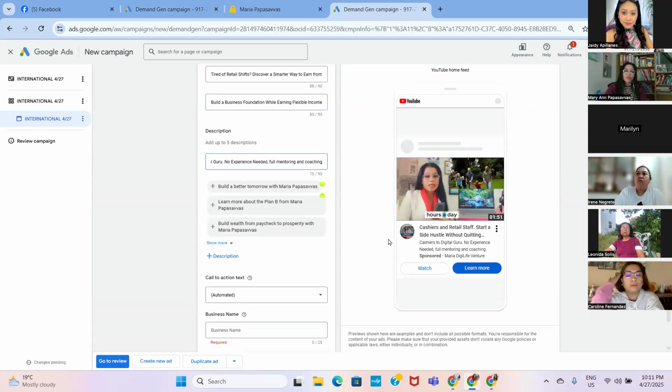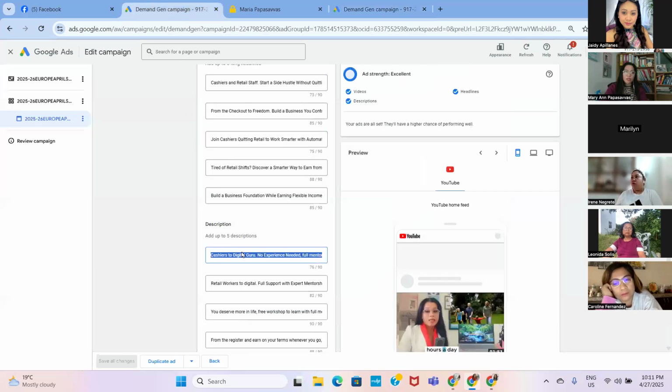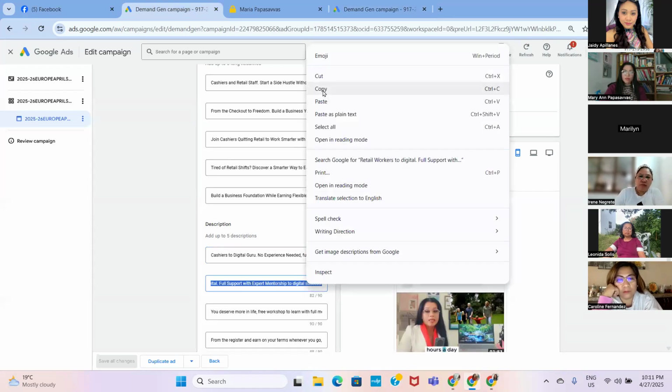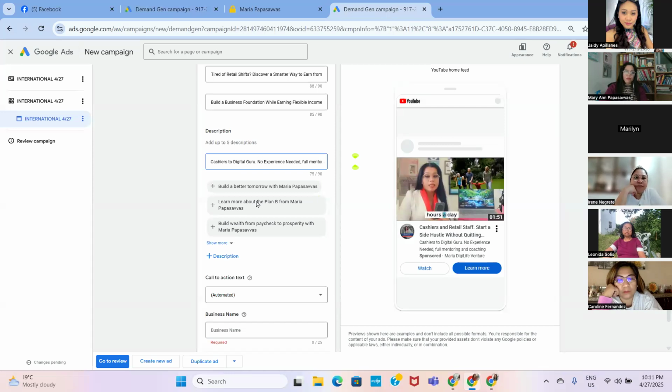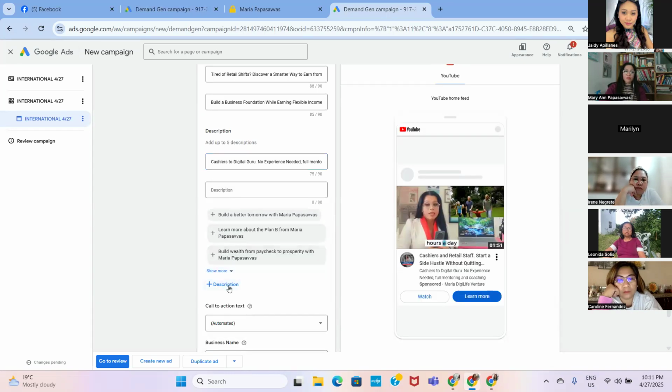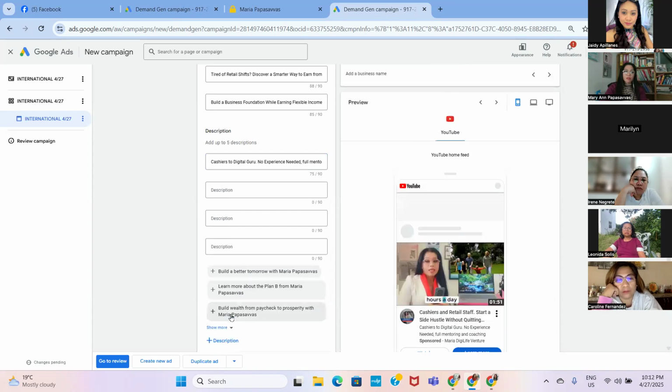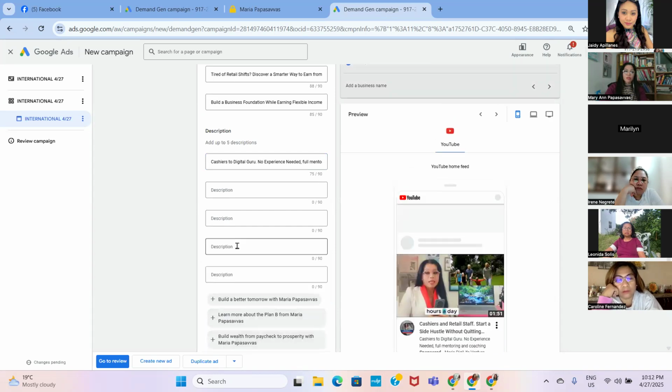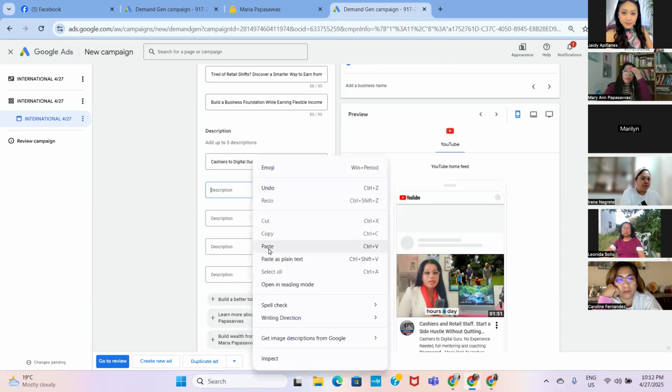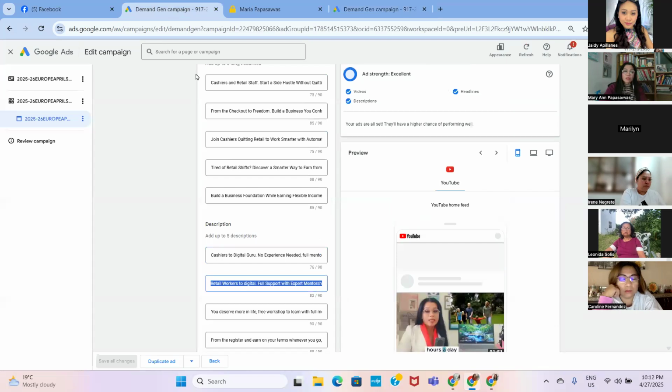So let's copy this second description. Let's open the other boxes. One more, and let's paste here. Let's copy the other description. See here? I just put 2 descriptions and the ad strength is excellent already.